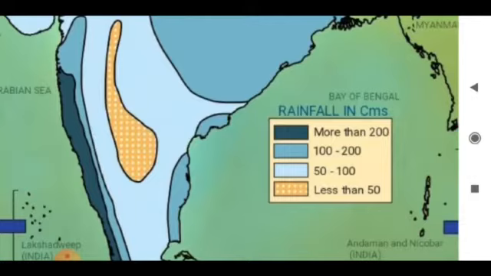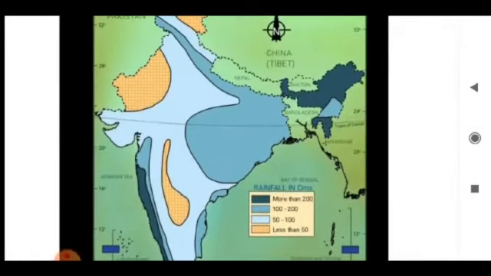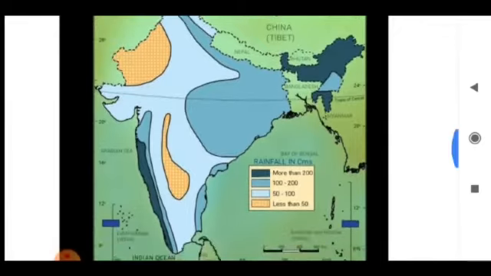Now the third division is areas with 50 to 100 cm rainfall. Just follow the sky blue portion. The upper Ganga Valley, eastern Rajasthan and the southern part, southern Deccan Plateau comprising the regions of Karnataka.